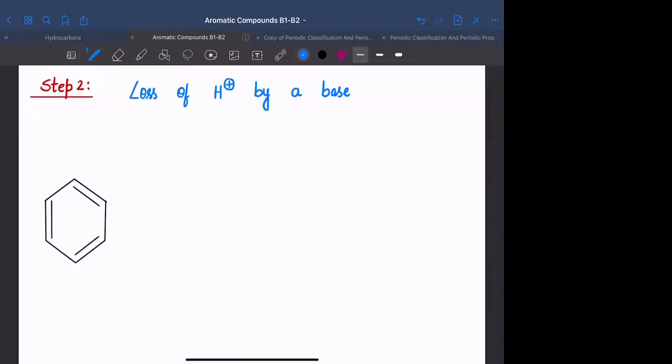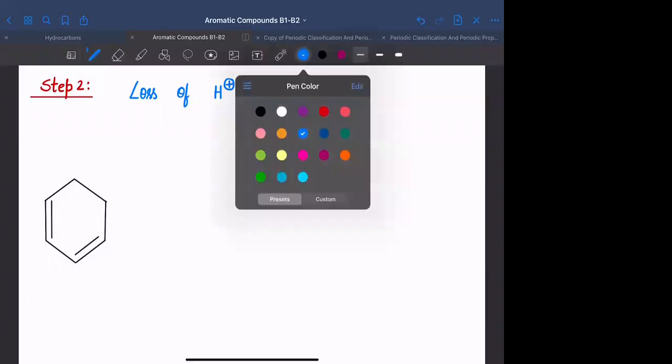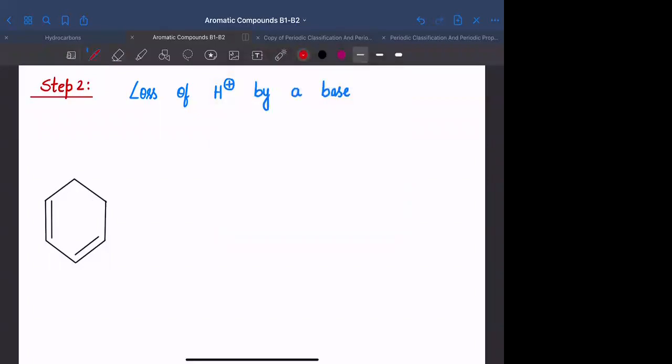Okay. यहाँ पे आपको you have a positive charge here. You have an electrophile attached onto it. You will also have a hydrogen on this.